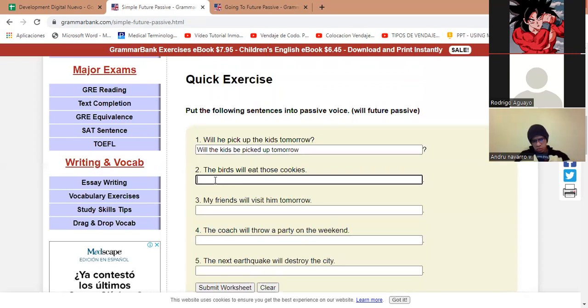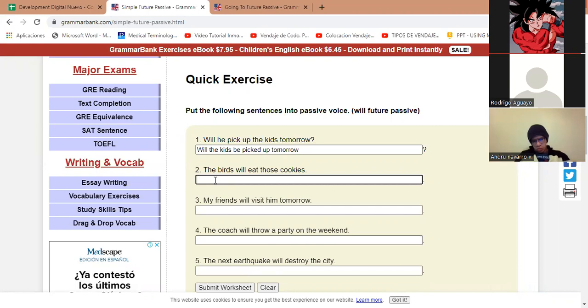Good. So, active voice, everybody that's new, the subject does the action. The birds will eat those cookies. The birds are doing the action. If we change it to the passive voice, then the cookies become the subject and they receive the action.